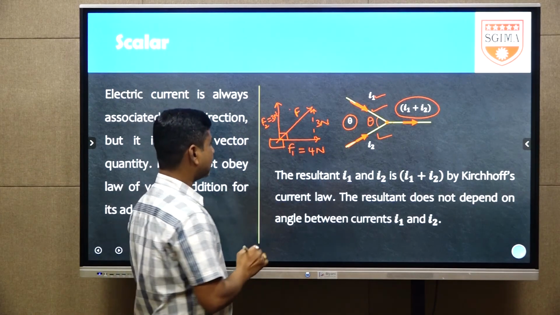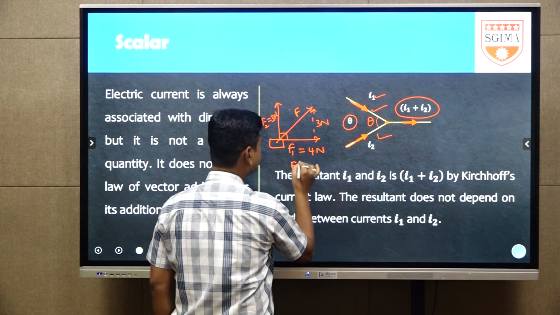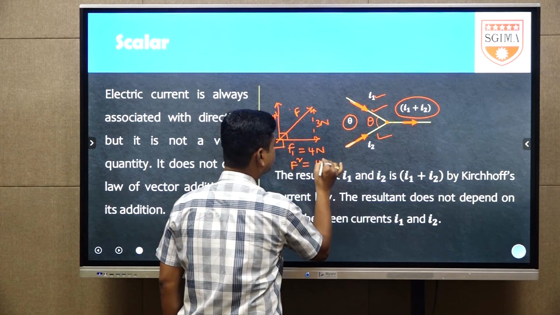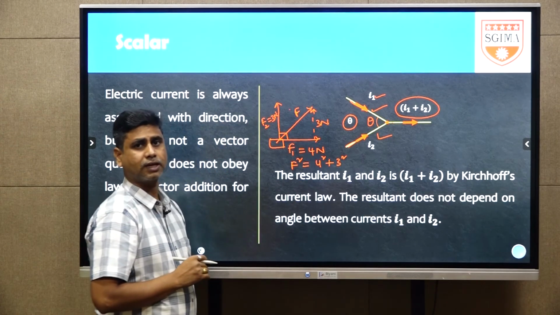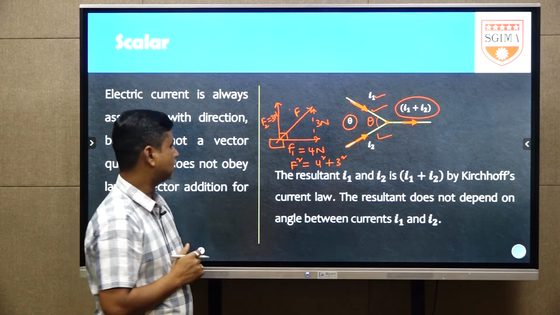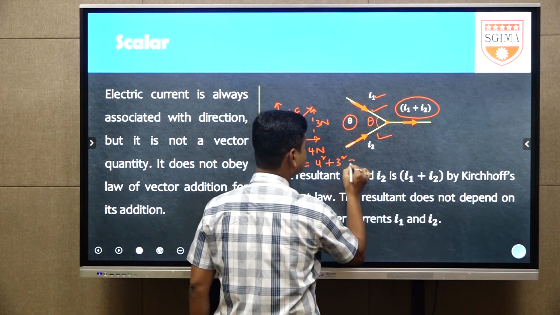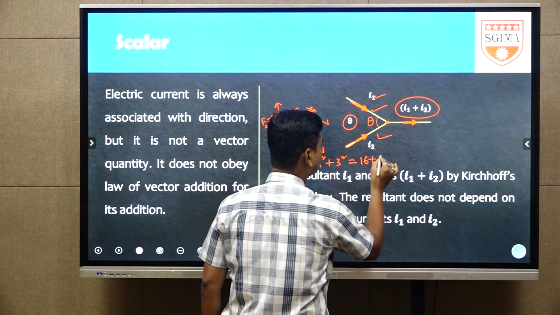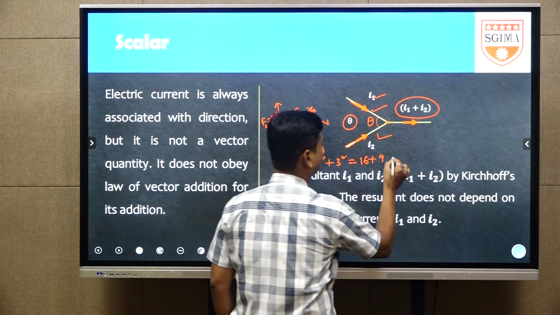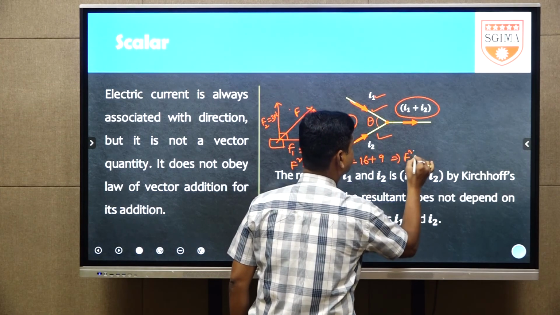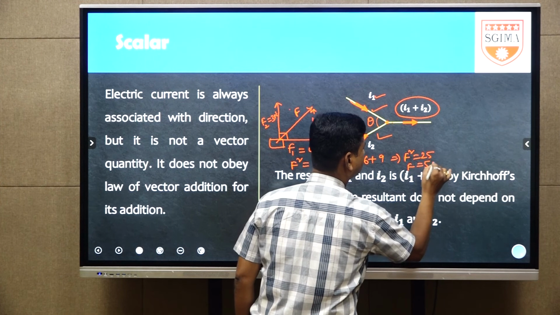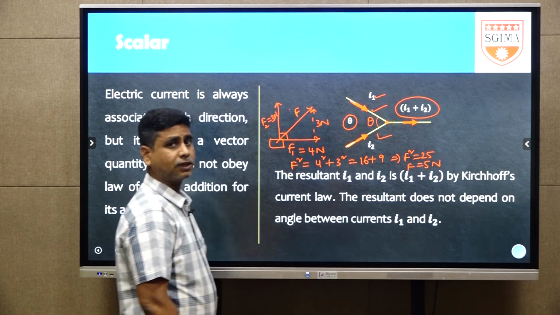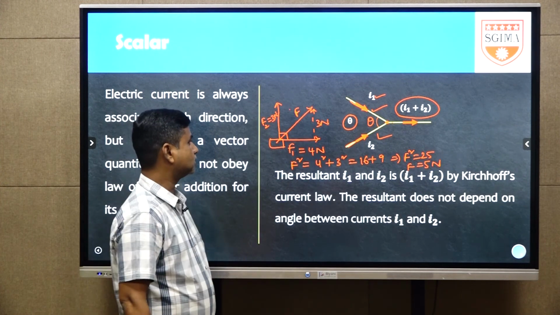From the right angle triangle, F square equals 4 square plus 3 square, since hypotenuse square equals side square plus side square. 4 square plus 3 square is 16 plus 9. Then F square equals 25, so the value of F equals 5 Newton. The resultant force is 5 Newton.